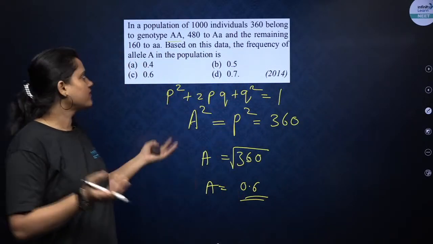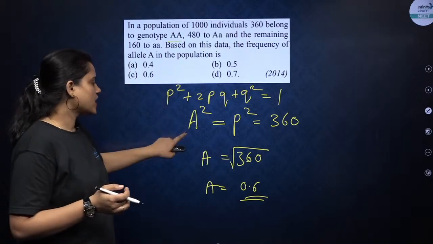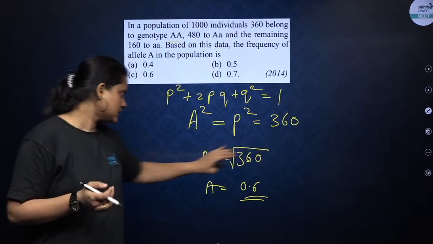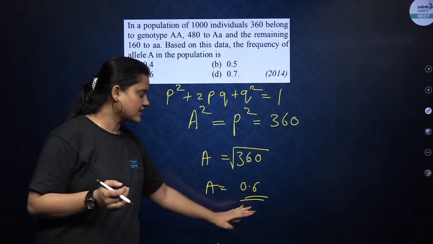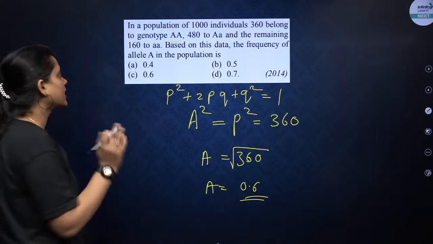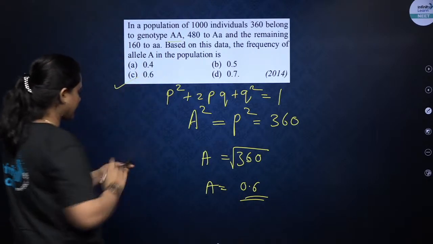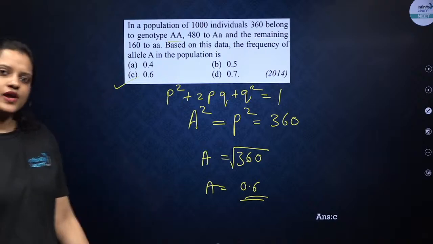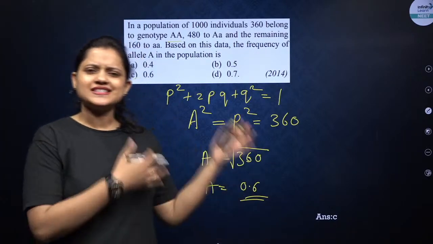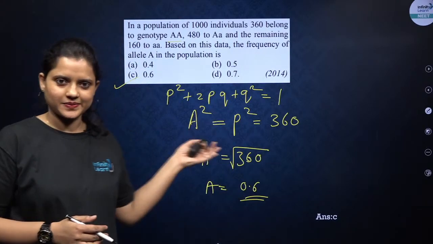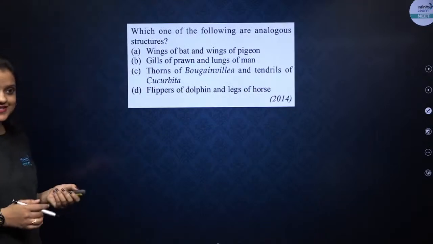We are already given the data. So A square or P square is equal to 360. A will be the square root of 360 over 1000, that is 0.6. So the correct option for this question will be C. Okay, understood? So very simple calculation is there. Not like physics. Okay.